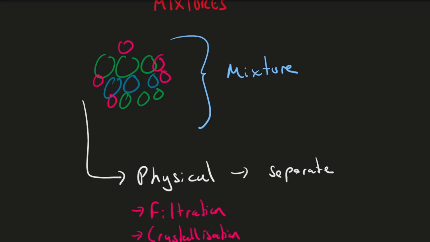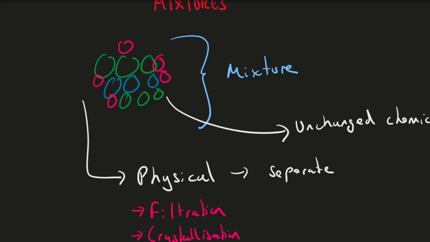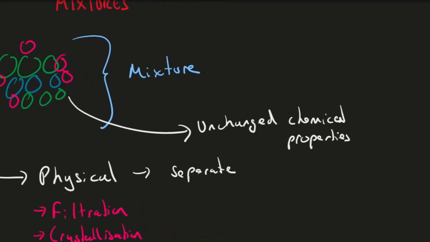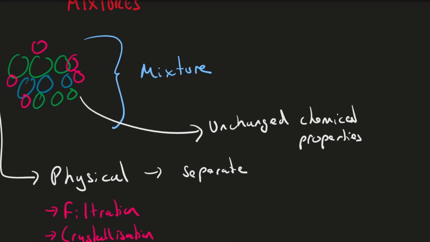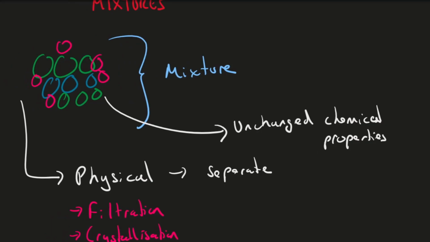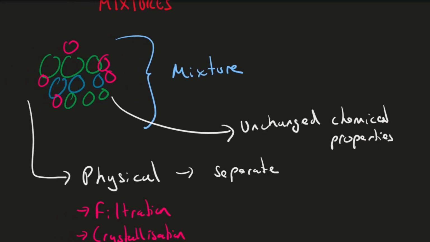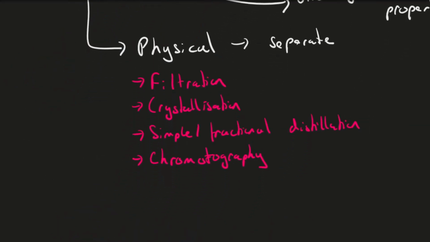Okay, so because this is a mixture, we can say that all of these individual atoms or elements or compounds have unchanged chemical properties. It's only when you have a chemical reaction and create a new substance that you end up with new chemical properties in that new substance. So whenever you have just a physical mixture like this, the chemical properties of each individual element or atom or compound are not actually affected. And like we said, this is how you would separate it. Okay, so let's do some questions now.